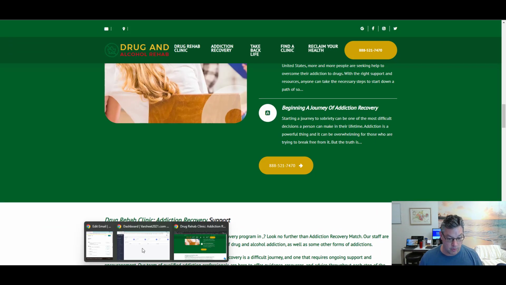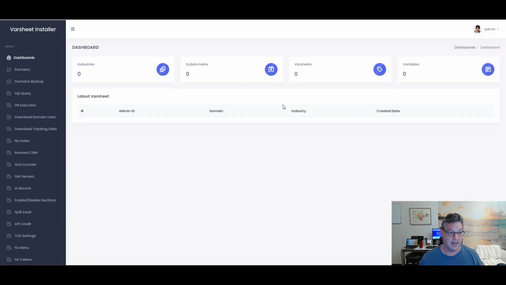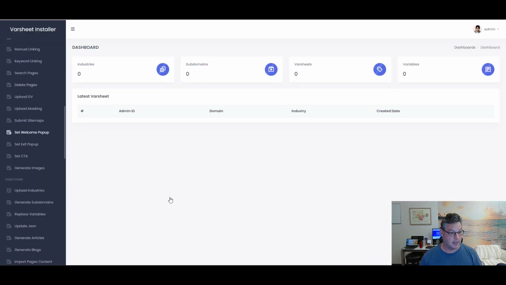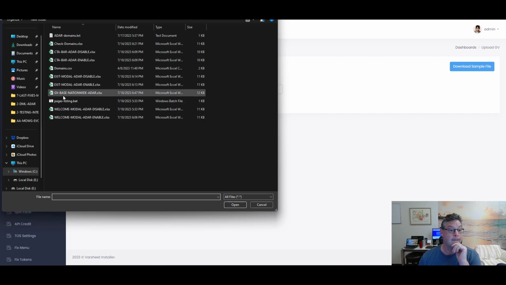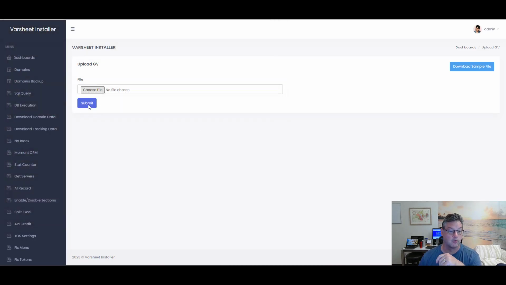I am going to go to where I do all that kind of remote control work. First thing I'm going to do is upload global variables. I've got my file. My file names the phone number for each of the websites, the assigned city and state. It's just columns of basic things. So let me do that now for all those websites. I've got a row for each of those websites. Whoops, there we go. By doing that, I'm assigning the cities and states to those variables, which were created into the contents by GPT as it wrote the contents into place, which is great. It just means that we can be done with this really fast.